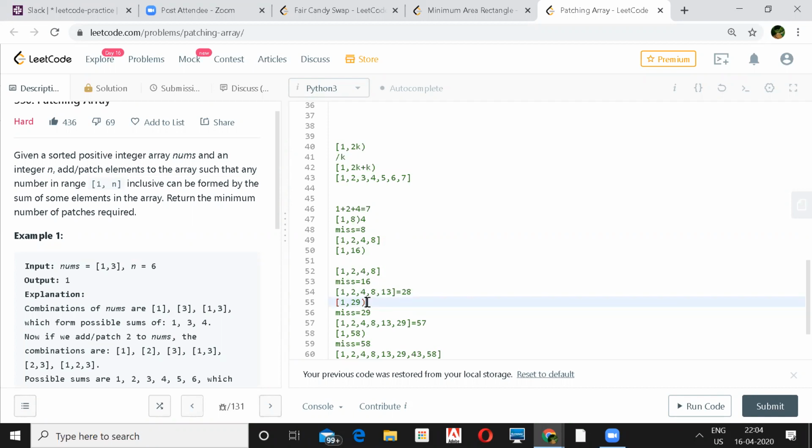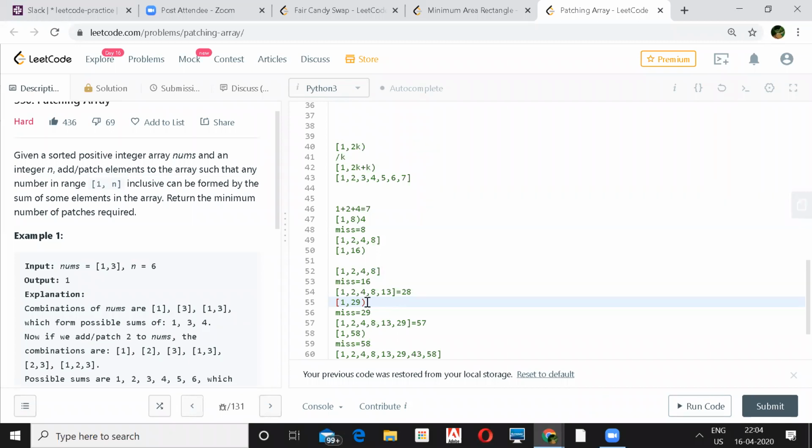But I can get the 13 also. 8 plus 5. But 16 you can't get, no. I think 13 is already there in the input, in the array. So anyway, you don't have any choice. You have to take that number. So only 8 is the miss over here.